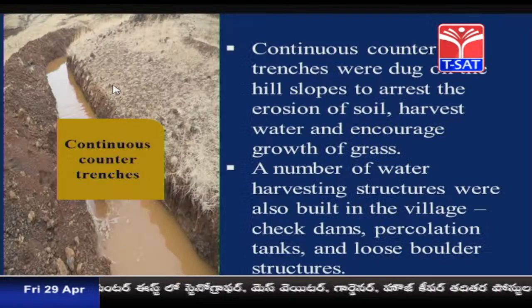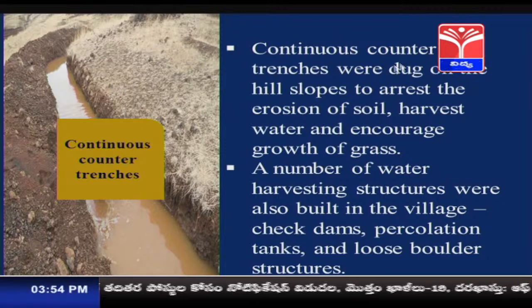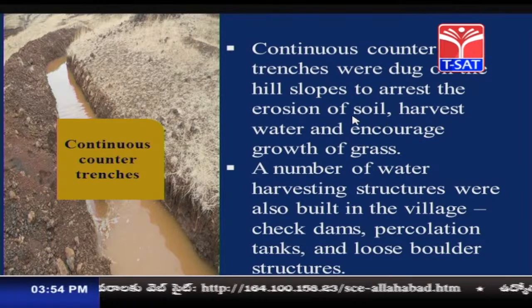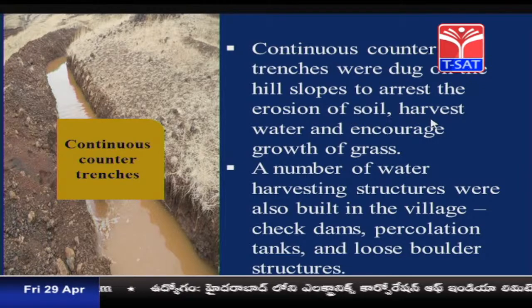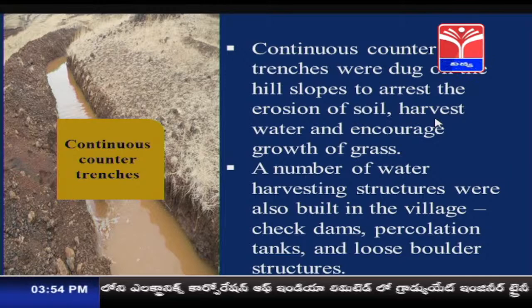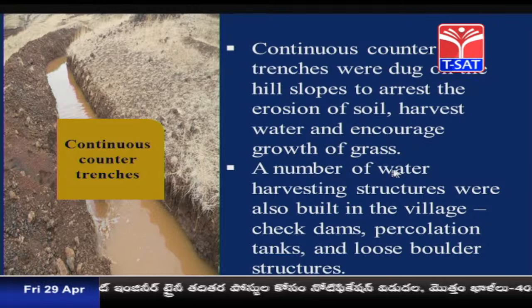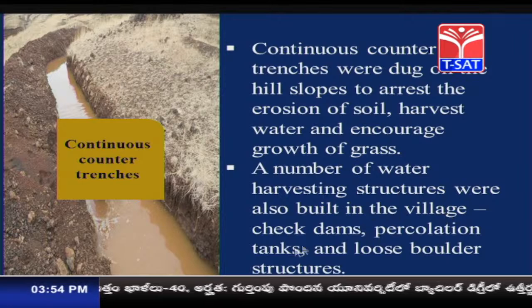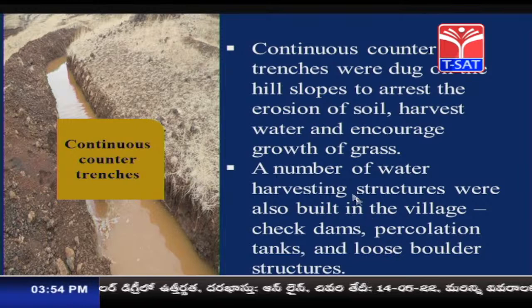So, what had been done in that village? They dug continuous contour trenches on the hill slopes to arrest the erosion of soil. The first thing they did was dig the contour trenches so that soil erosion could be stopped, water could be harvested, and the growth of grass encouraged. A number of water harvesting structures were also built in the village, such as check dams, percolation tanks and also loose boulder structures.